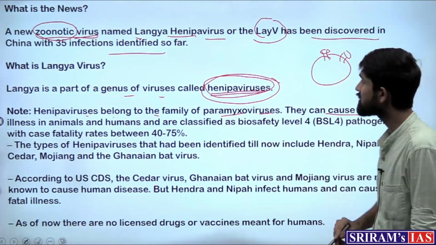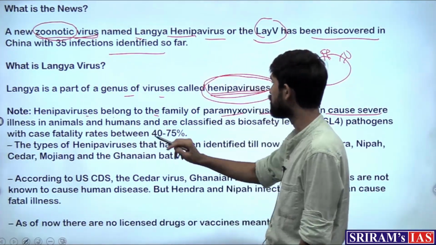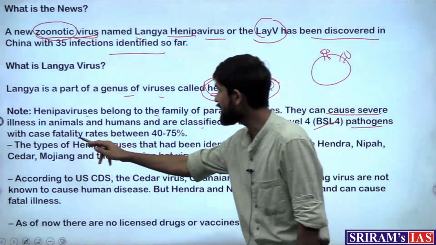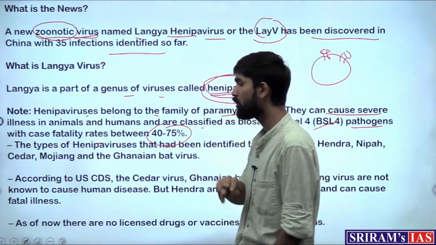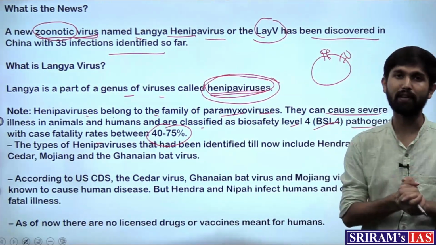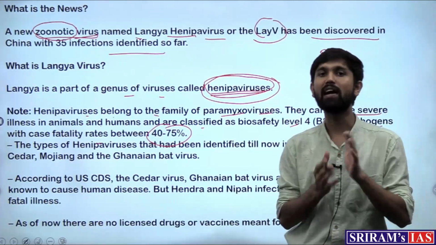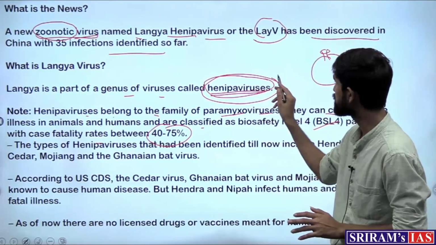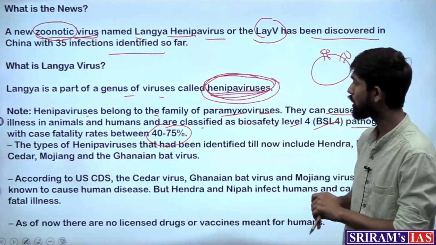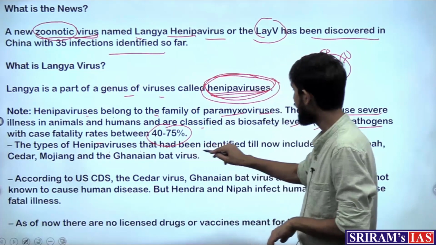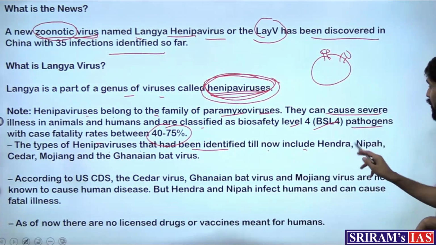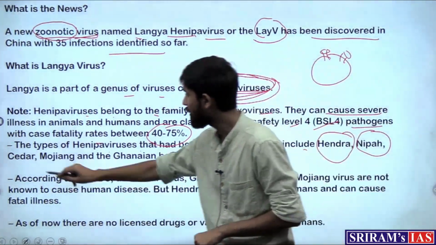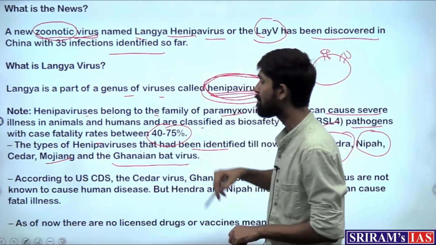paramyxoviruses. They can cause severe illness in animals and humans and are classified as biosafety level 4 pathogens with case fatality rates between 40 to 75 percent. So they have considerable fatality rates, and a lot of the pre-existing diseases that we see belong to this genus of Henipaviruses. What are those? The types of Henipaviruses identified till now include Hendra, Nipah virus, which we keep hearing about, the Cedar virus, Mojiang, and the Ghanaian bat virus.